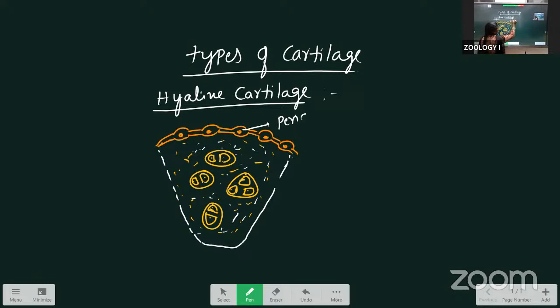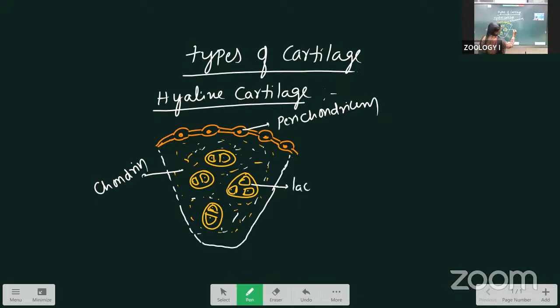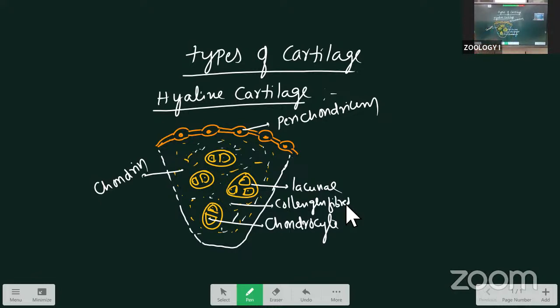Perichondrium, the outer layer. Next, this one is the chondrin. Liquid is there that we call chondrin. This one is called lacunae. Next is the chondrocyte, and the collagen fibers are so minute that they are not actually visible. This one is about the hyaline cartilage.